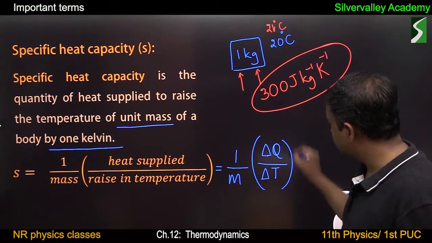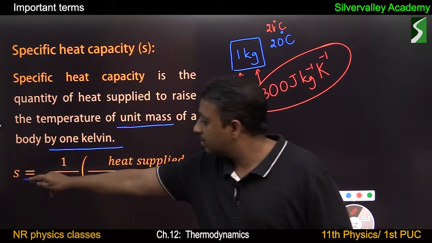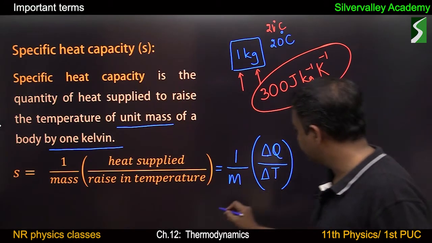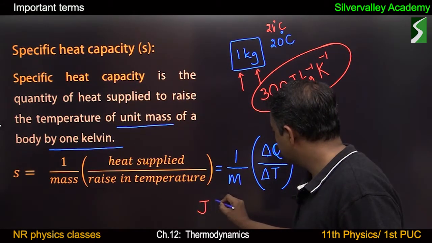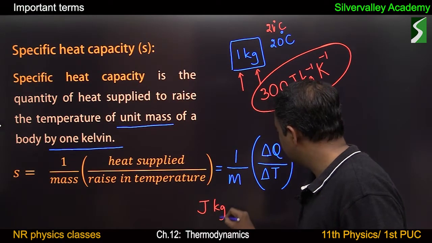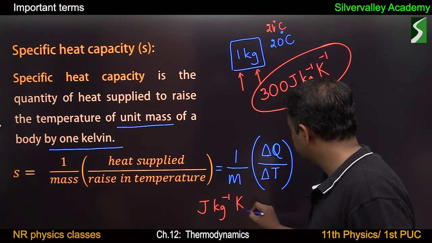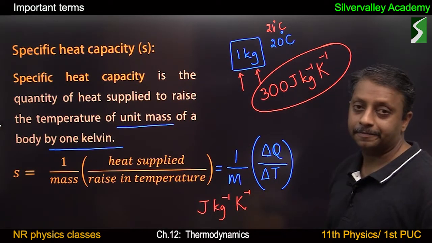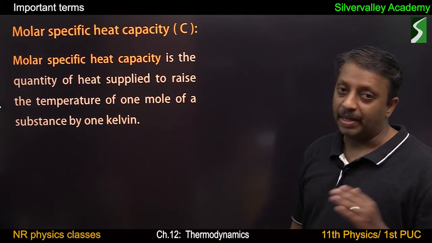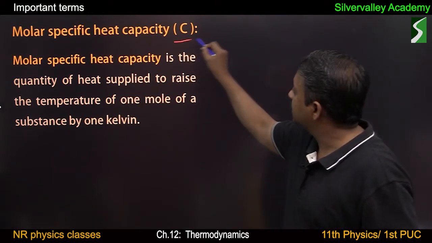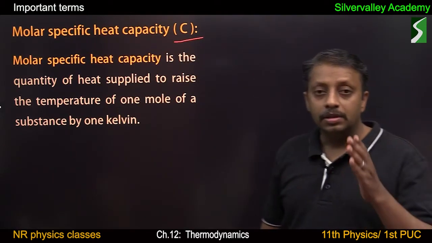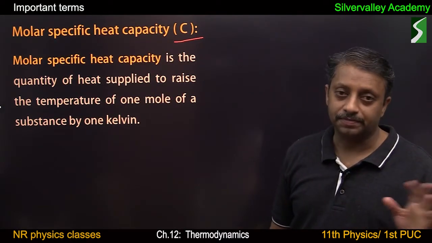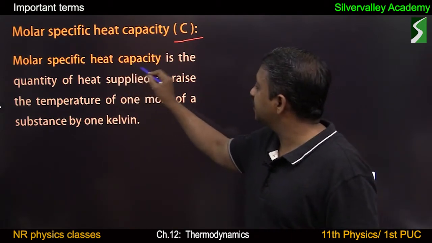Therefore SI unit of specific heat is joule per kg per Kelvin. Small letter k, capital letter K. Molar specific heat capacity denoted by C. Now the heat capacity is specific to number of moles. That is called molar specific heat capacity.